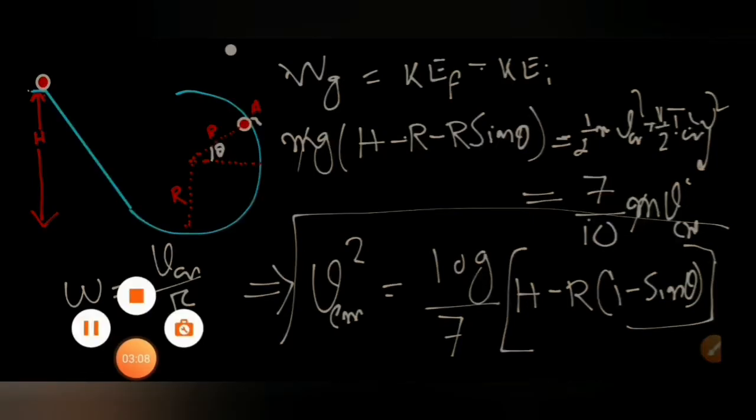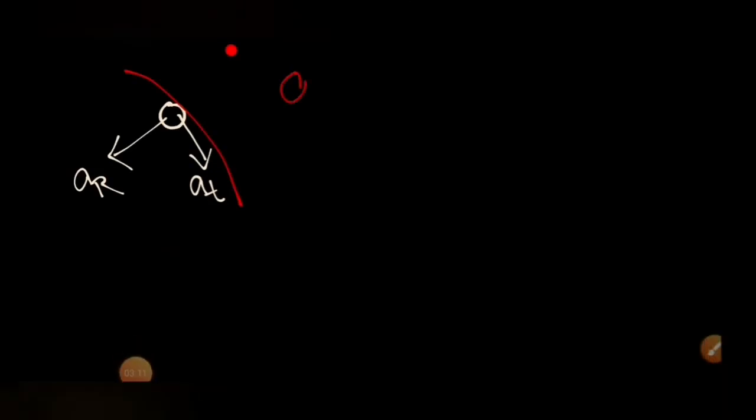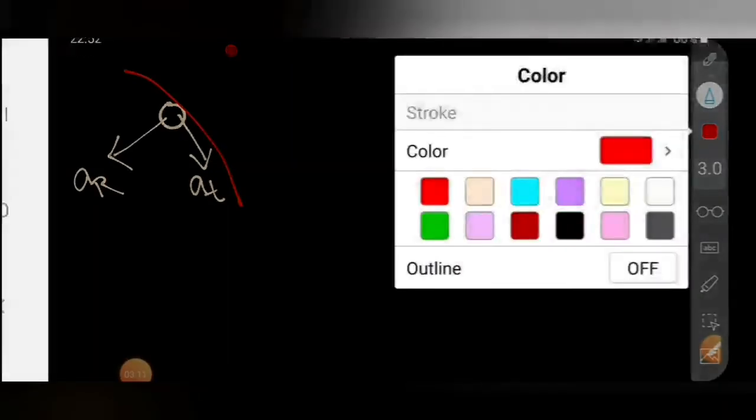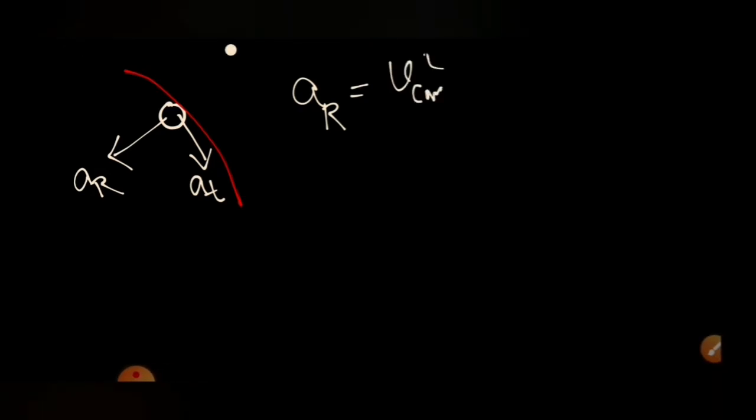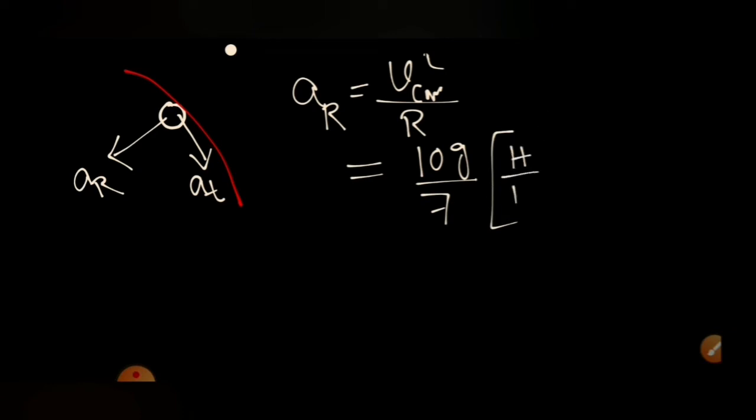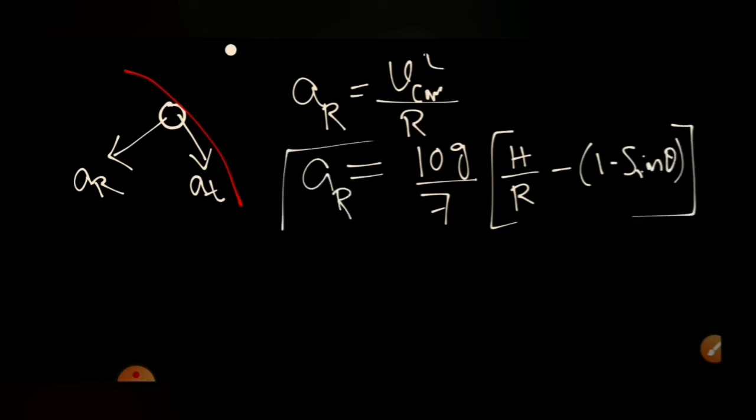To calculate that, we can calculate the radial acceleration from this. A radial will be equal to VCM square by the radius of the sphere. AR is equal to VCM square, which we calculated last, divided by R, then we'll get the expression. This will be equal to 10g by 7 into (h divided by R minus 1) into (1 minus sine theta). This will be the radial acceleration.